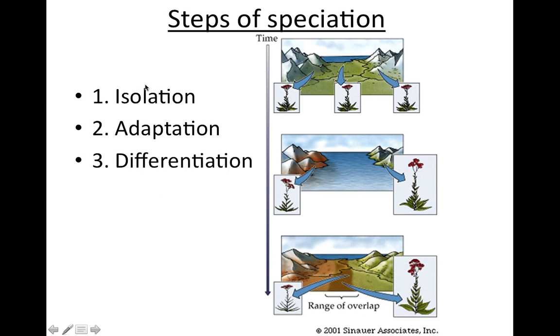So those are our 3 steps. Again, you need to have isolation. You need to take the one species and split it into 2 groups somehow. They need to adapt to their different environments. And those adaptations have to be so extreme, so severe, that they are no longer able to mate with each other successfully. So those are our 3 steps.